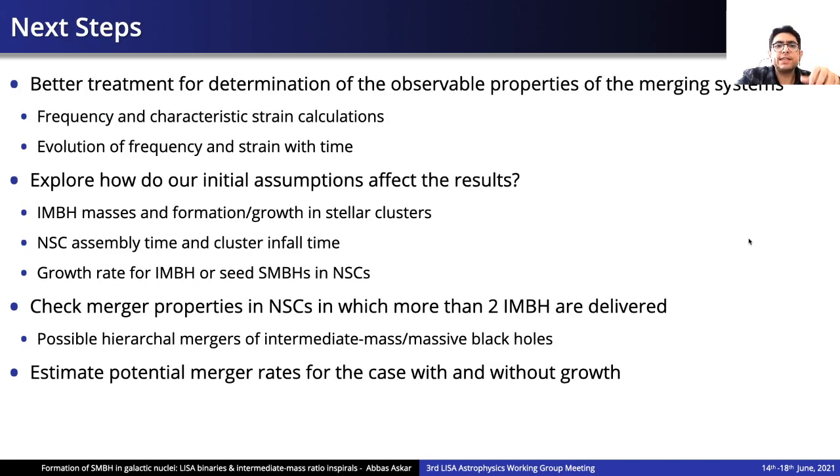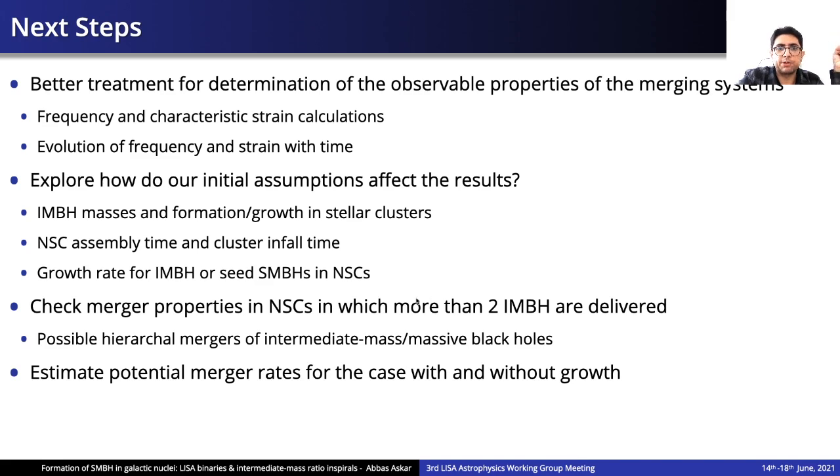So the next step is to improve the treatment for the determination of the observable properties of these merging systems, better frequency and strain calculations and how they evolve with time, and then also explore how our initial assumptions will affect the results concerning the IMBH masses, their formation and growth. We'll also check the merger properties in the nucleus star clusters where more than 2 intermediate mass black holes are delivered. And then we would also like to estimate potential merger rates for the case with and without the growth of black holes.